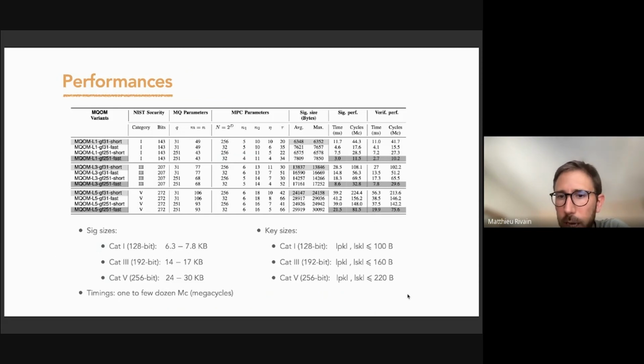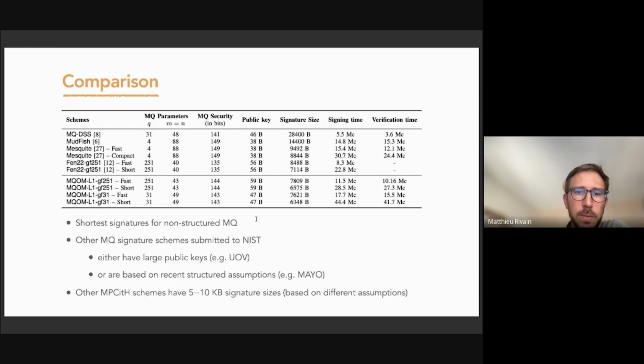And for the key sizes, it's pretty small. The key sizes are about a dozen bytes, always smaller than 200 bytes for all the categories. So in terms of comparison, to our knowledge, this gives the shortest signatures for the non-structured MQ problem.